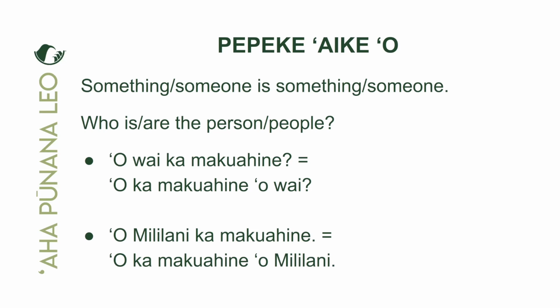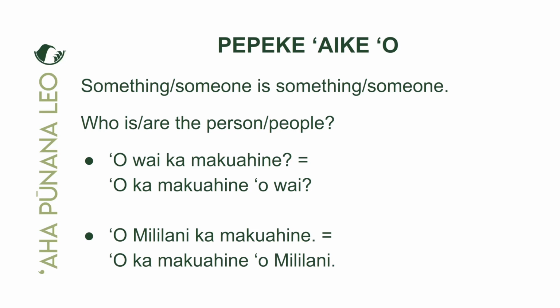So if the equational sentence has two parts, in the first part, that's where the emphasis usually is. So for example, o Mililani ka makuahine. I'm going to really overstress the first part of the Pepeke Aikeo just to make the point that the first part of the Pepeke Aikeo is the emphasis. So I'm going to say it like this. O Mililani ka makuahine. Okay. Now keep in mind that it is the same thing. It is equal to o ka makuahine o Mililani. They're both the same. They're both correct. We're just reversing the order. But again, the emphasis is what sets them apart.